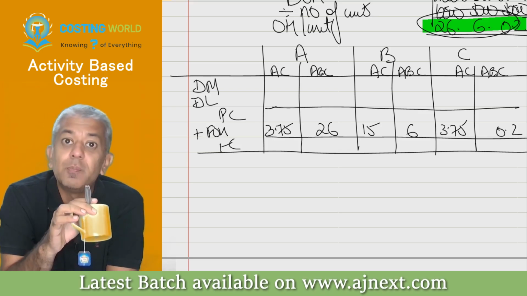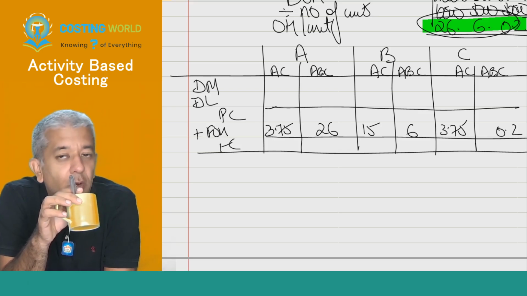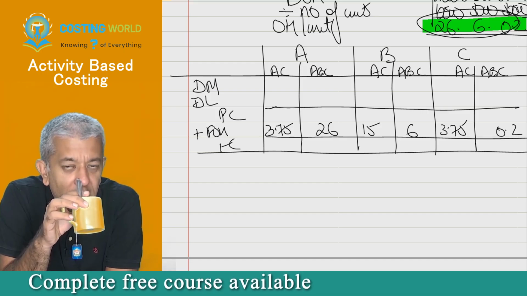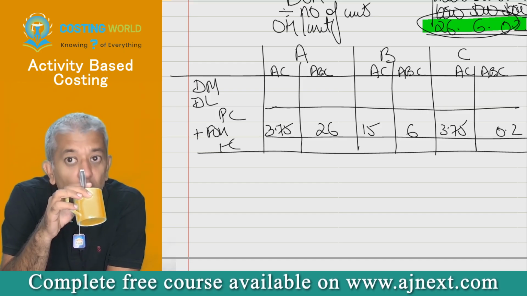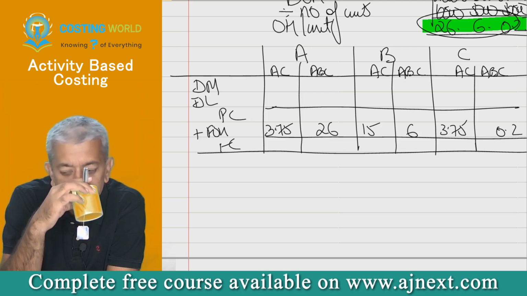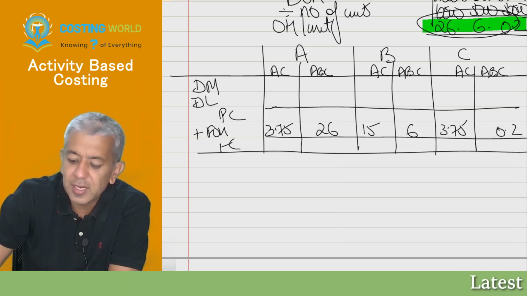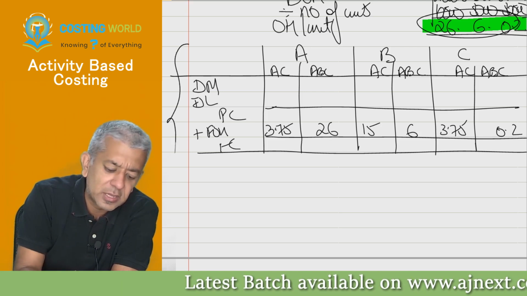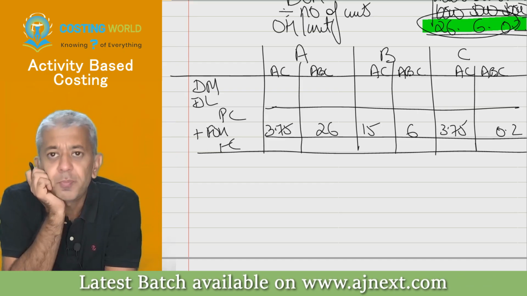Mine and my competitors' products are exactly the same. The only thing is, I computed wrong cost. They have calculated correct cost. Tell me which product or which products will not be sold at all. Think. Only from here and nothing else. Only from here. Product B and product C.